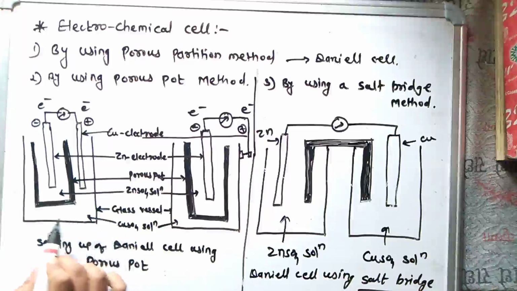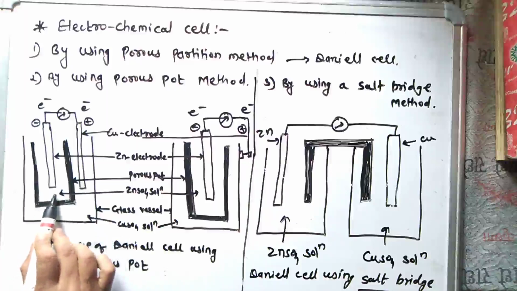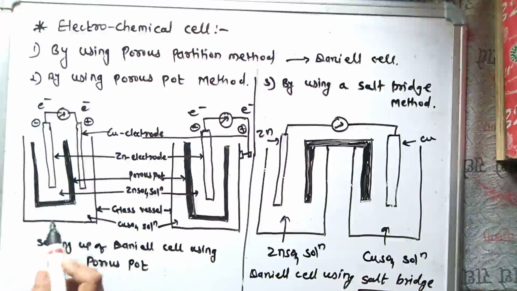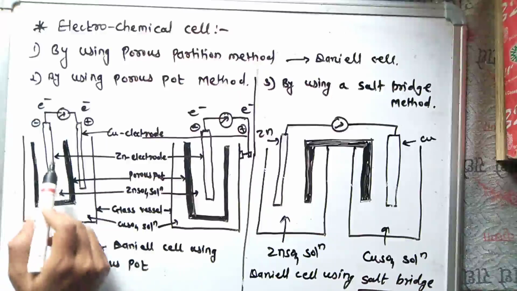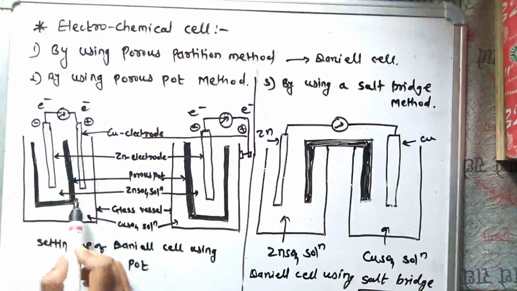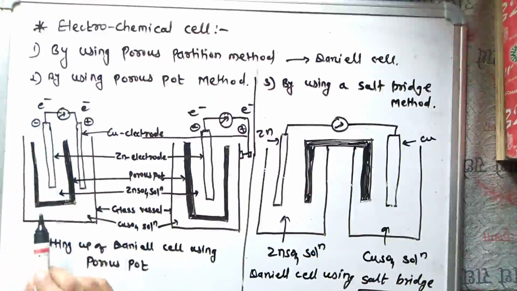A porous pot containing a solution of zinc sulfate is immersed in the solution of copper sulfate. A copper rod and zinc rod are dipped in their respective solutions. Zinc and copper electrodes are connected by a metallic wire in the external circuit through which electric current flows from zinc to copper. This is the first half cell.